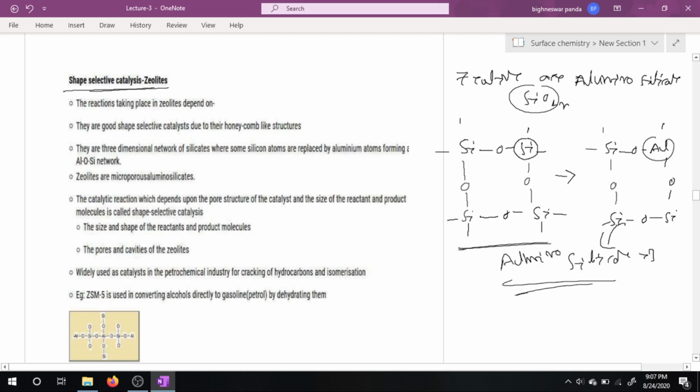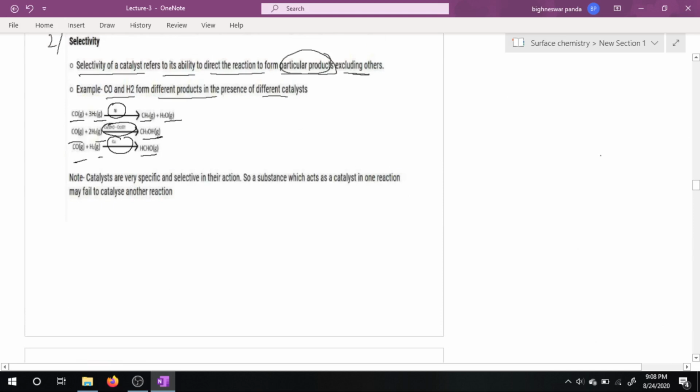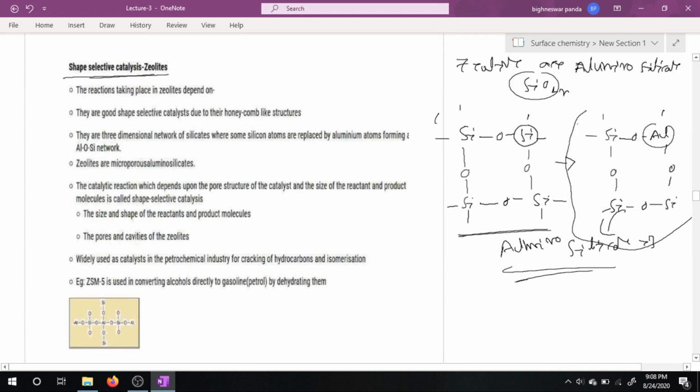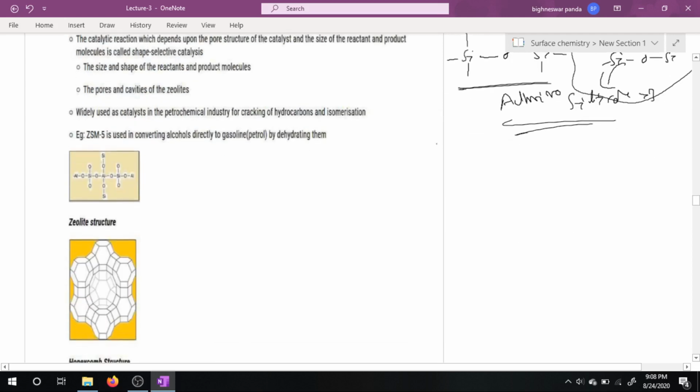So what happens in case of aluminosilicate? These are the zeolites having micropores. This zeolite contains micropores on its surface which are specific in size, and these micropores are specific.